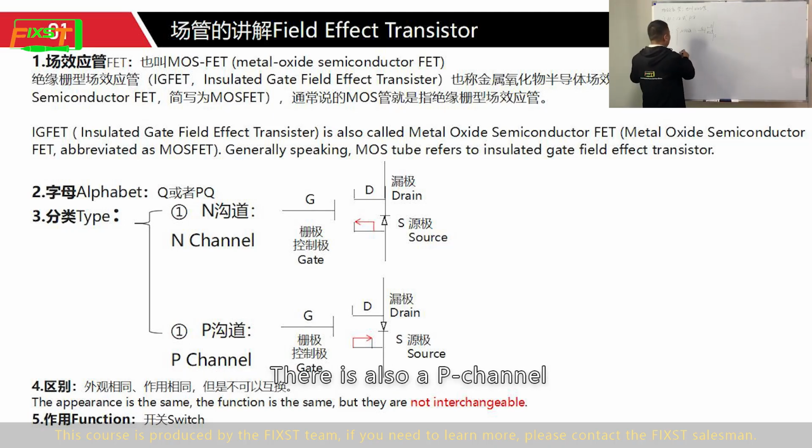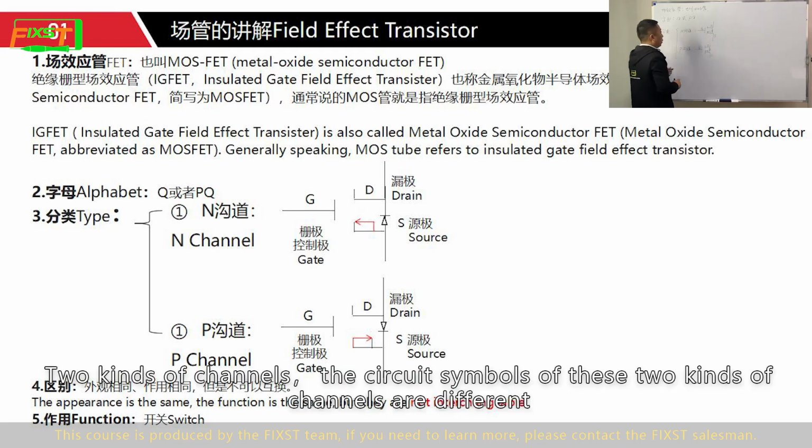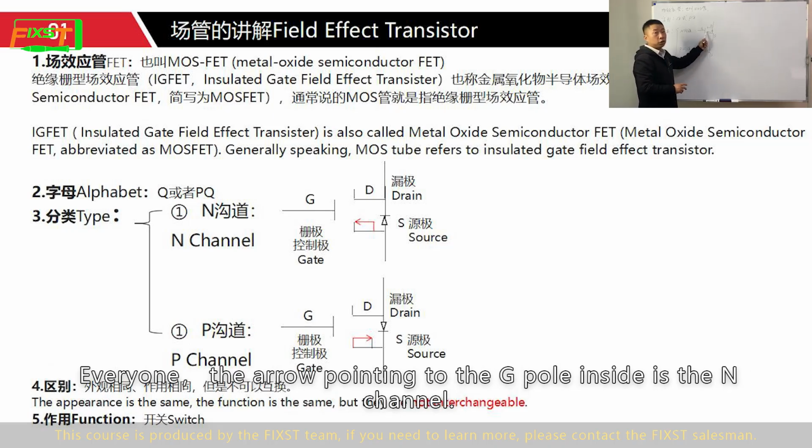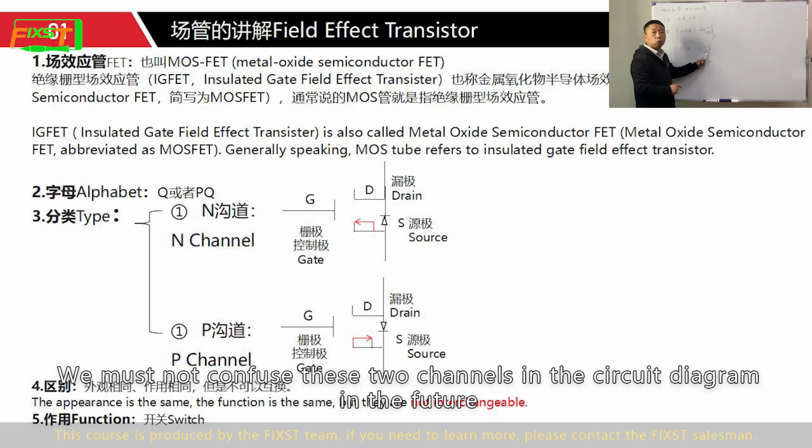There is also a P-channel. Two kinds of channel. The circuit symbols of these two kinds of channels are different. Everyone, the arrow pointing to the G pole inside is the N channel. The arrow pointing to the S pole is the P channel. We must not confuse these two channels in the circuit diagram in the future.